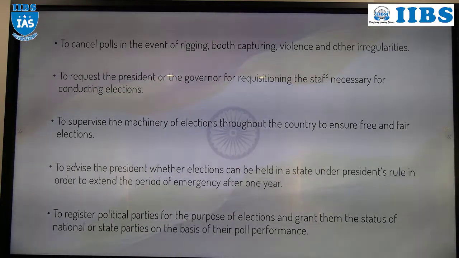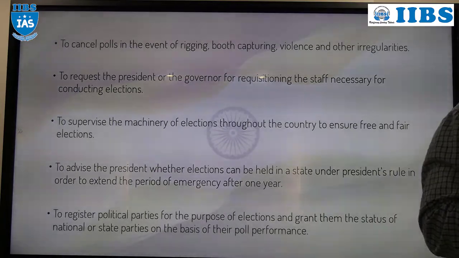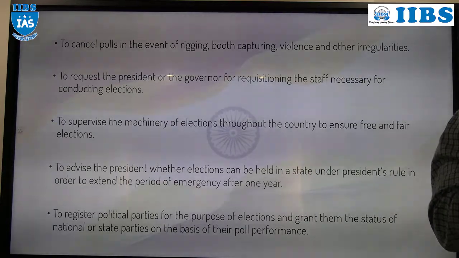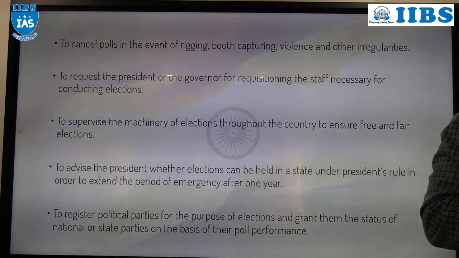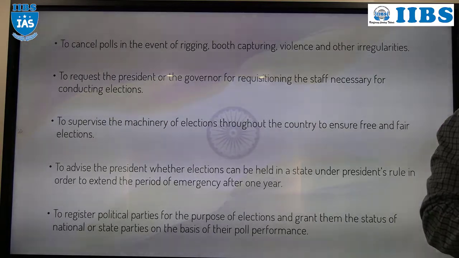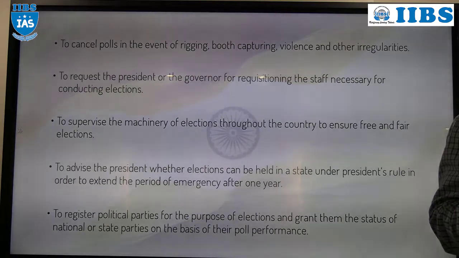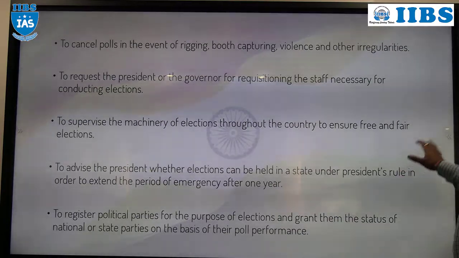So this is about the powers and functions of the Election Commission of India. Apart from that, it conducts elections for President, Vice President, Lok Sabha, Rajya Sabha, MLC and MLA. At the local level,